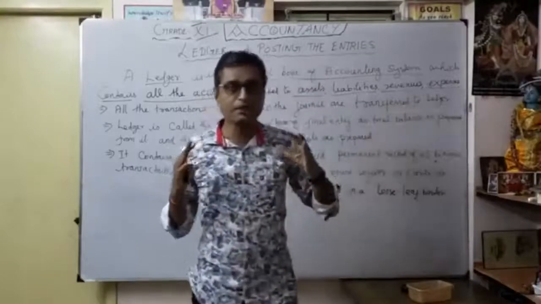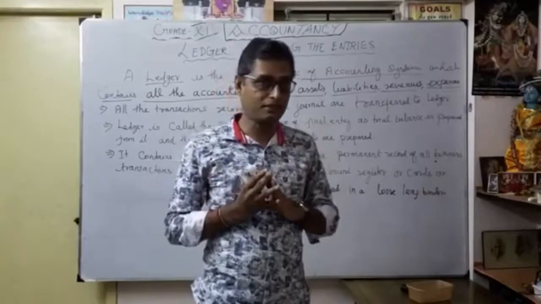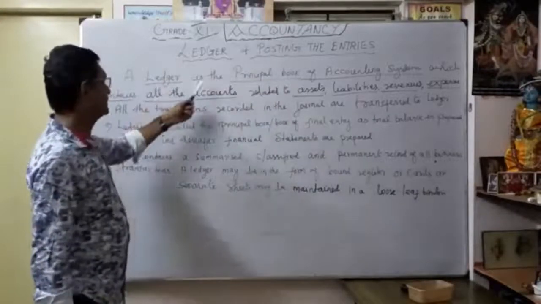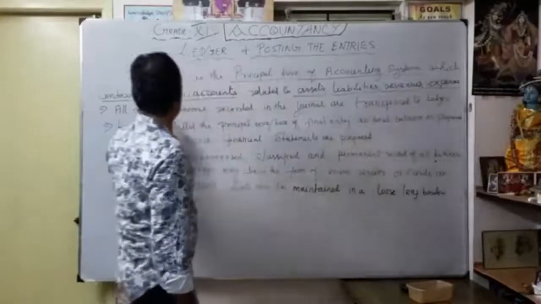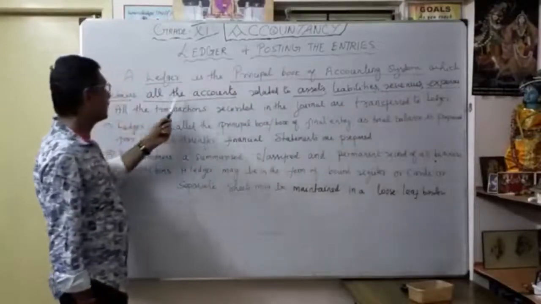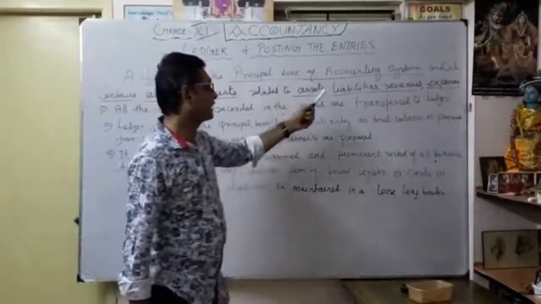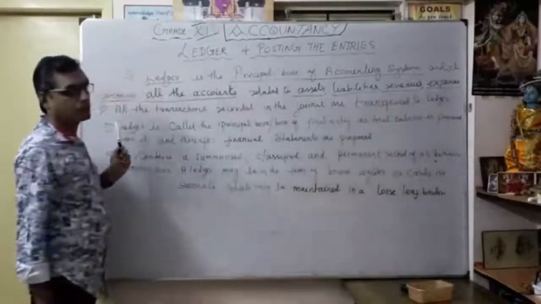All the accounts contain all the information; that is called ledger. I repeat: ledger is the principal book of the accounting system which contains all the related accounts: assets, liabilities, revenues, expenses.